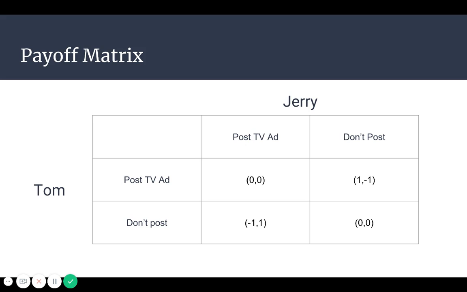If they both decide to post TV advertisements, then neither of them will get a lead over the other, so the payoff would be 0-0. If Tom posts the TV ad and Jerry doesn't, then the payoff would be 1, -1 in Tom's favor. If Jerry posts the ad and Tom doesn't, then the payoff will be -1, 1 in favor of Jerry. If neither Tom nor Jerry post the TV ad, then the payoff is 0-0.